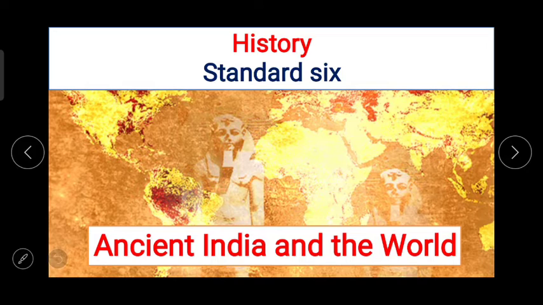Then India during the Maurya period. Eighth chapter was states up to the Maurya Empire. Ninth one, ancient kingdoms of the south. The 10th and the last chapter which we learned was ancient India cultural. And now we're at the last chapter of our history textbook, that is ancient India and the world.